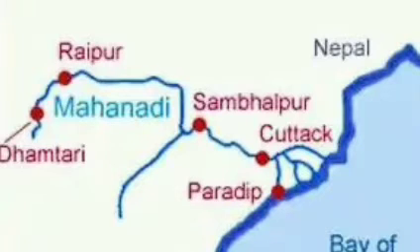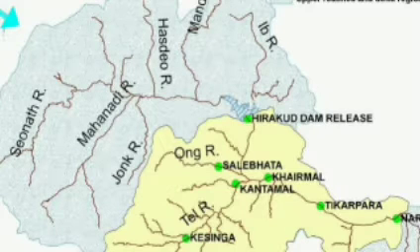Next, east flowing rivers. First one, Mahanadi. The river Mahanadi originates near Sihawa in Raipur district of Chhattisgarh and flows through Odisha. Its length is 851 km. What are the tributaries of Mahanadi? Shivnath, Hasdeo, Mand and Ib are its major tributaries.